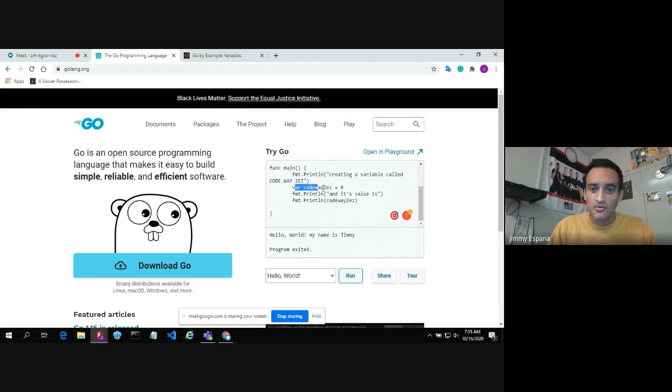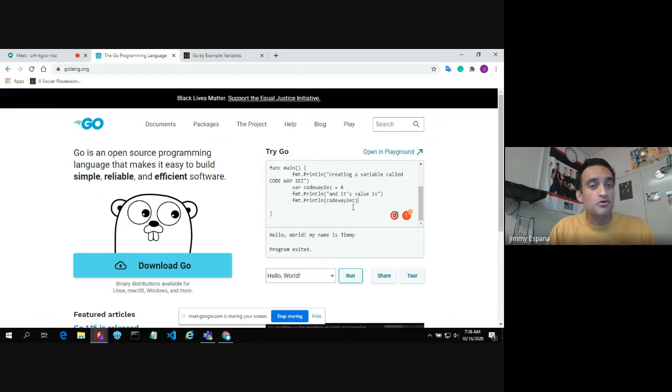We're creating a variable called code way too easy. We're giving it a value of 6, and then we're printing another informational statement here saying, and its value is, and then immediately after that we output the variable itself. We're referencing the variable code way too easy, and we would expect that the value 6 will be outputted.